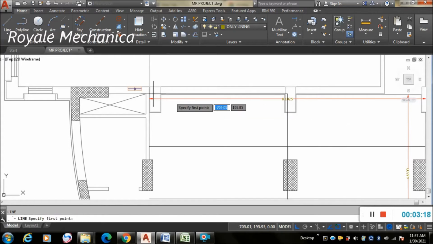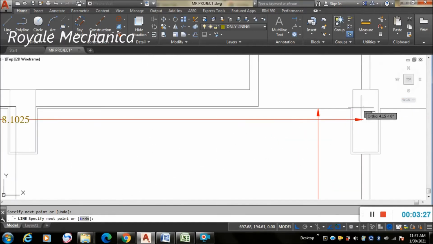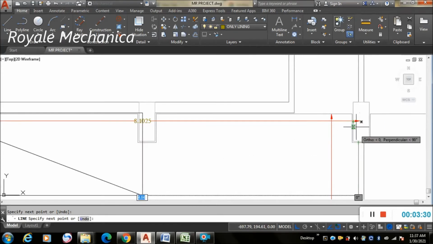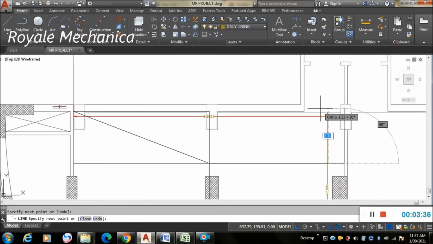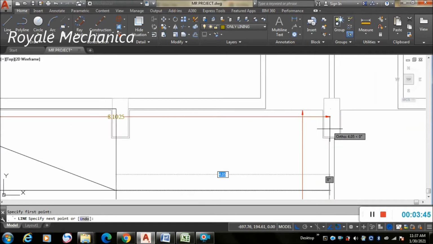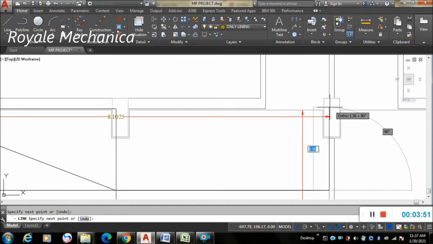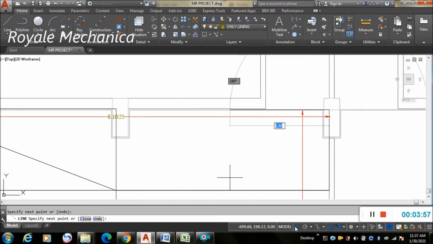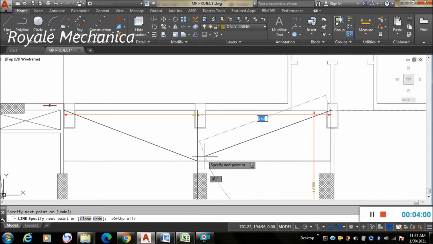Again take the line command from here to here, and from here to here. Ortho mode, you have to turn off.